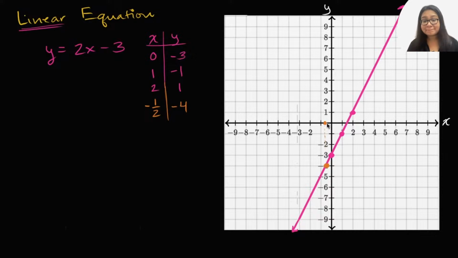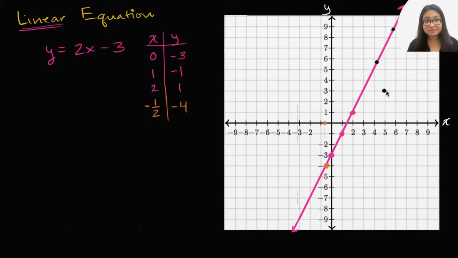So you can literally take any x value that you put here and the corresponding y value, it is going to sit on the line. This point right over here represents a solution to this linear equation. So this point represents a solution to the linear equation. This point represents a solution to the linear equation. This point is not a solution to the linear equation.